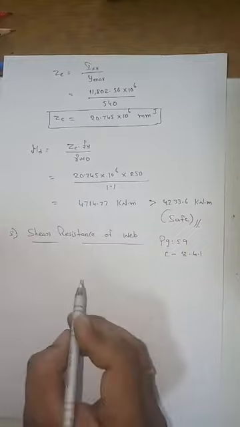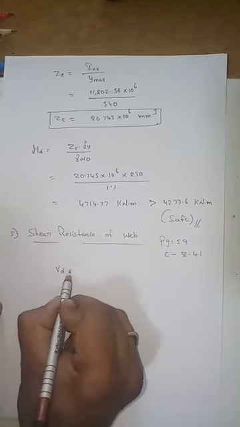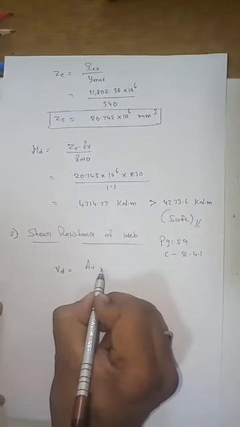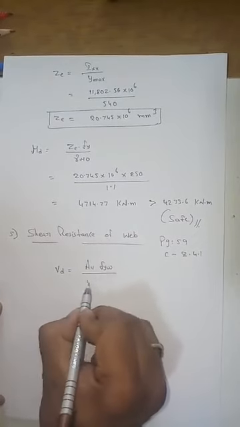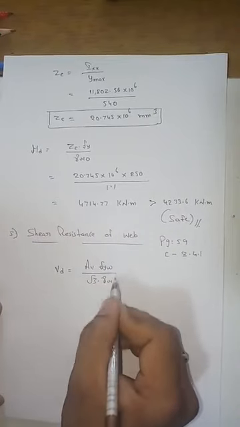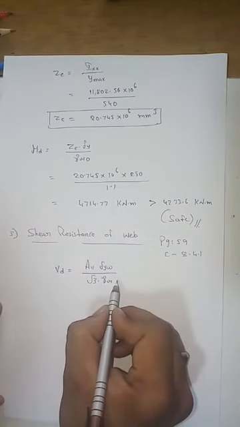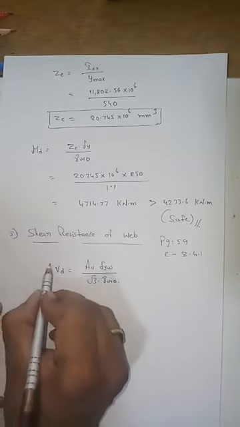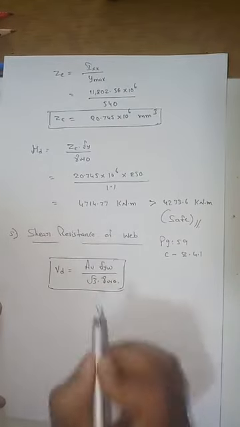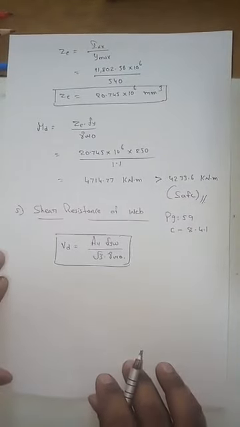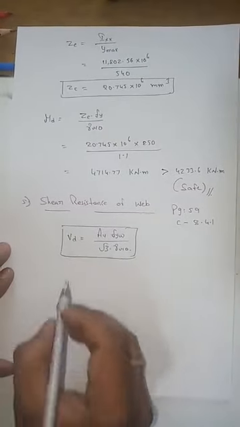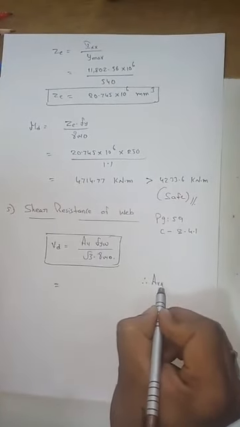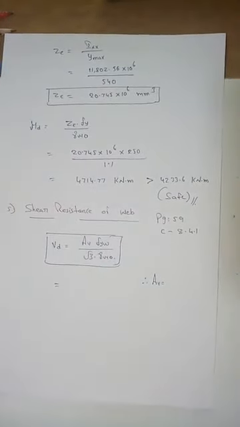What is the shear strength formula? Vd is equal to AV into Fyw by root 3 into gamma m naught. Okay. So this is the shear strength of the plate girder, right? So let me calculate. What is AV? For the welded section, what is AV?